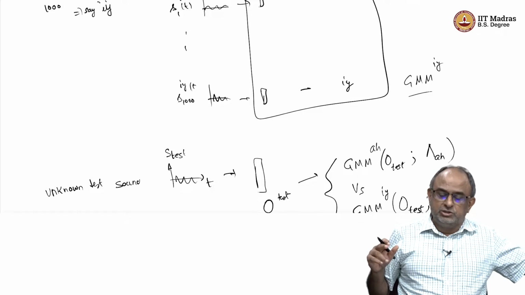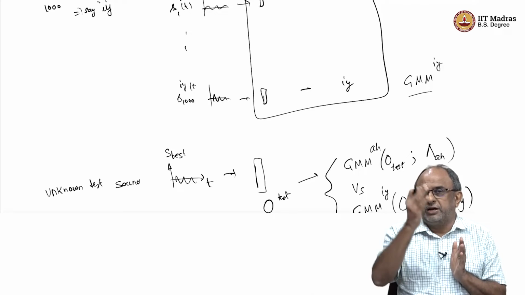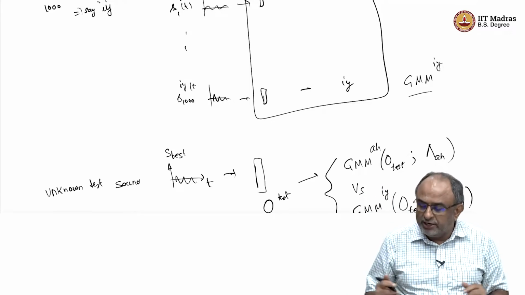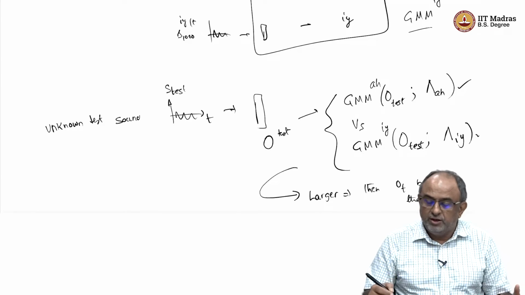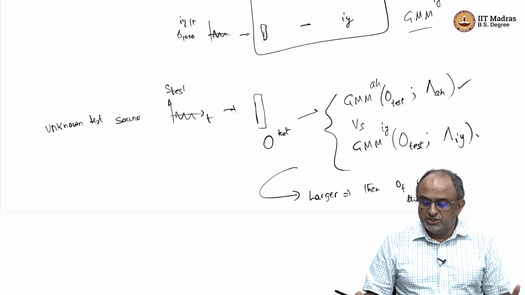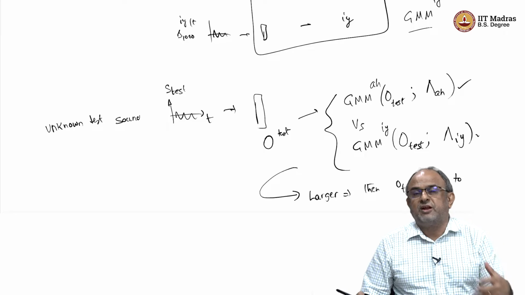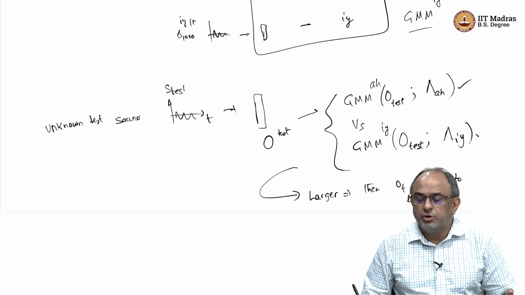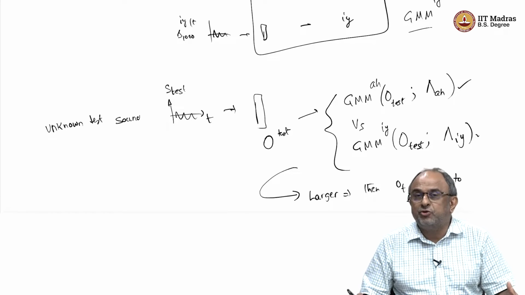Now, an unknown test sound comes. My problem is very simple: categorize it, say whether it belongs to the A category or the E category, that is all. I just have to compare the likelihood of these two density functions generating that particular observation, and whichever is most likely, we say it belongs to that class. So we have reduced this problem to something very simple, and we can start using automatic ways to identify sounds.